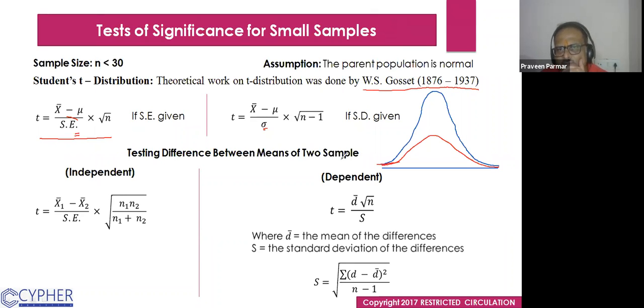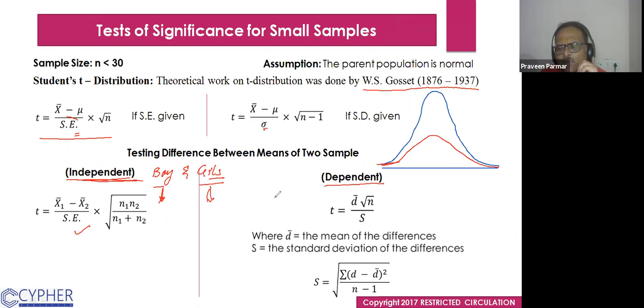Testing difference between means of two samples. If we have two samples, independent and dependent, there are very important things. What is dependent and what is independent? Just like in the previous question, boys and girls, one question. It means they were independent samples. Girls were independent, the boys were independent, both were independent. So we could use this.